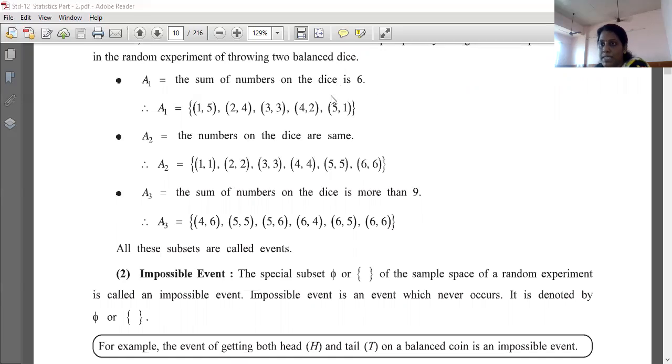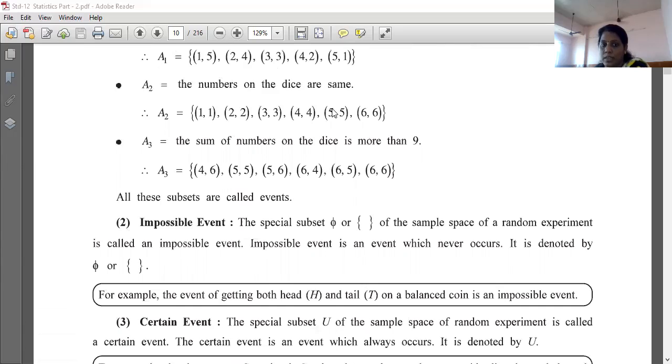ये हम जो sample space बनाते हैं, from that sample space all these numbers are there, and from that, one by one according to the question, we have taken and selected the numbers, right. These questions will be like A1: the sum of the numbers on the dice is 6. ये सब क्वेश्चन दिए होंगे, है ना, उसमें से हमको ये नंबर सेलेक्ट करने हैं.